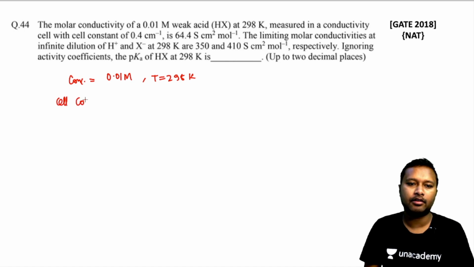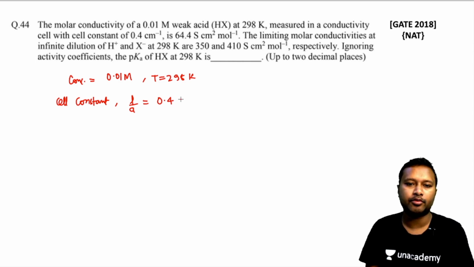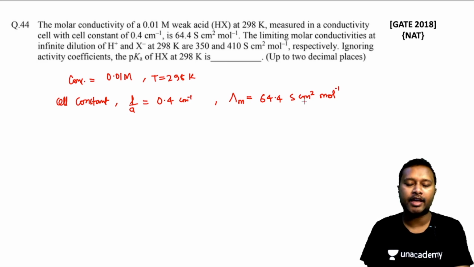So the cell constant, that means L upon A, its value is 0.4 centimeter inverse, and the molar conductivity, that means lambda m, is given to you as 64.4 Siemens centimeter square per mole. And they are asking you to calculate pKa.